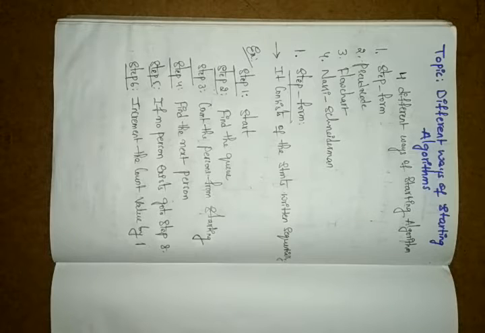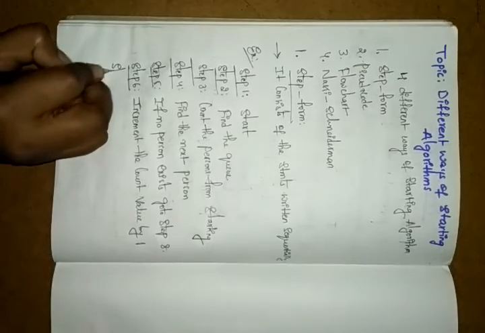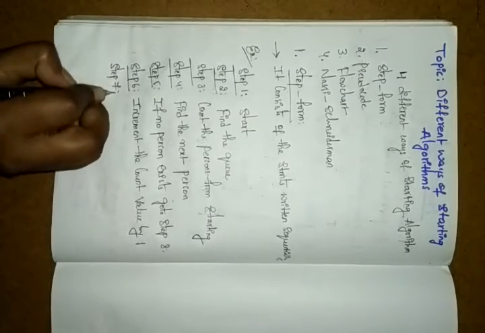If the person exists, you increase the count by 1, and so on: 1, 2, like that. If not, you stop the process. One by one, when one person is completed, you move to the second person, and once that person is completed, you move to another person. Till the end of the queue, you have to count the persons' numbers. Once you complete this, you go to step 7.